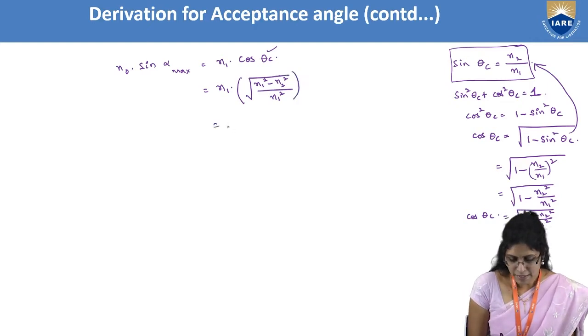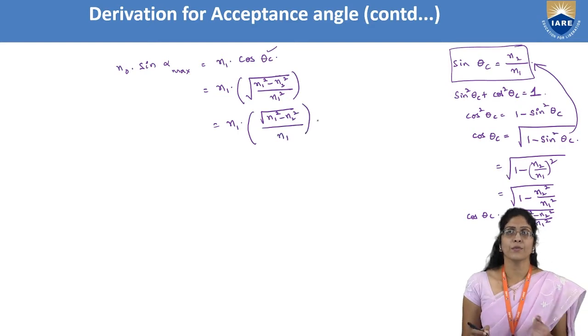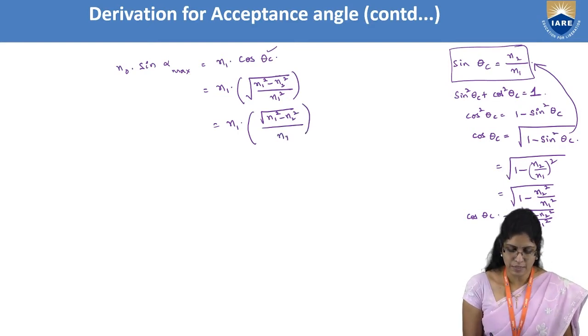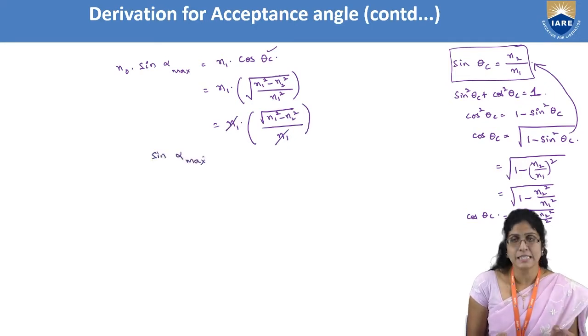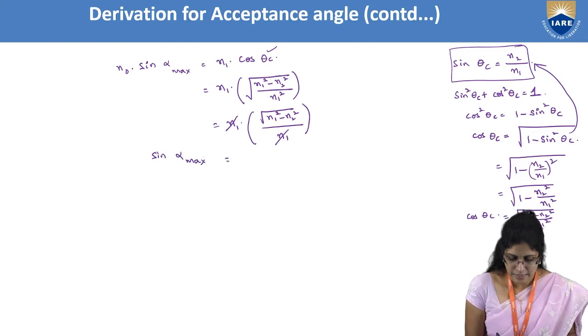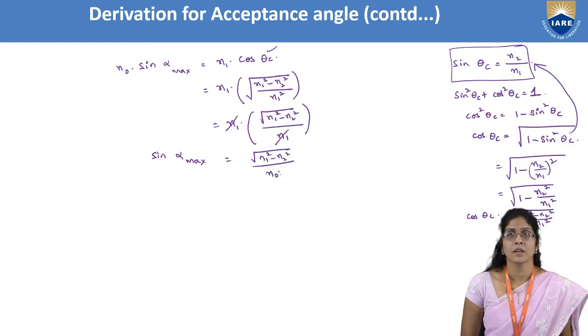Now if I simplify this, I get N1 into square root of N1 square minus N2 square by N1, because square root of N1 square comes out as N1 and N1 gets cancelled. So sine of alpha max, the maximum angle of incidence, is equal to square root of N1 square minus N2 square by N0.